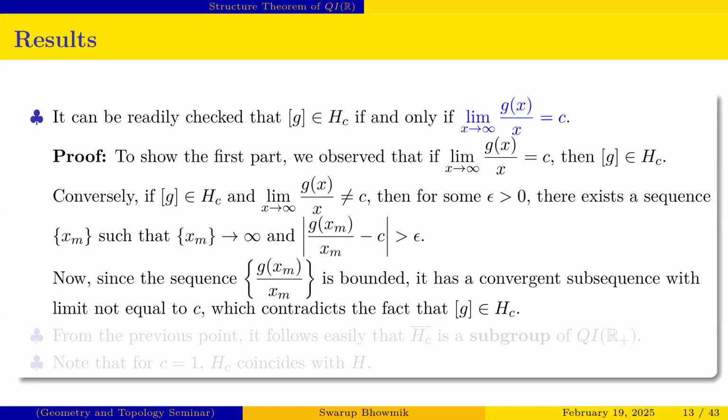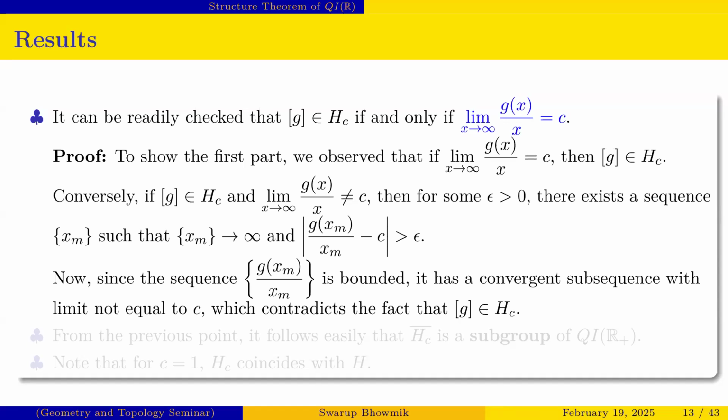The result is that it can be readily checked that class G belongs to H_C if and only if the limit as x extends to infinity of g(x)/x equals c. That is also very interesting to our study. For the first part, it is clear that if the limit of g(x)/x is c, then class G belongs to H_C, because H_C is nothing but the set of all elements such that the limit is c.